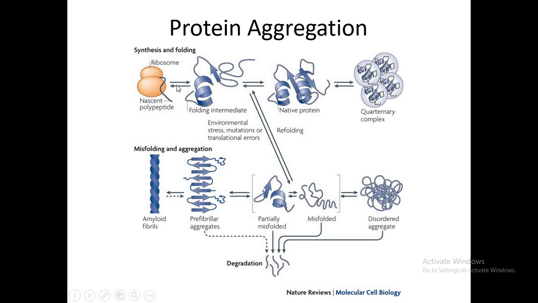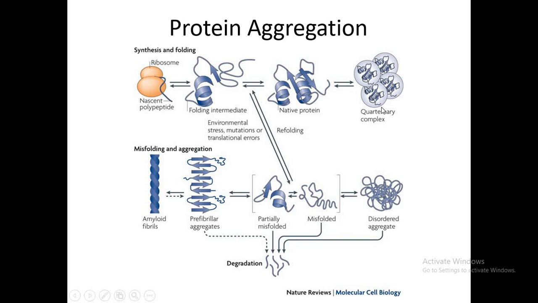So here we can see when protein is synthesized and released from the ribosome, it folds itself and forms a native protein. What is the native form? That will be the three-dimensional structure. Various 3D subunits then make the quaternary structure. How would this quaternary structure be formed? Via the different attractions between these individual subunits.